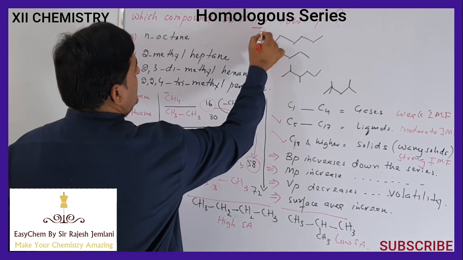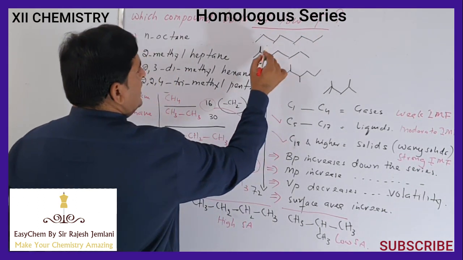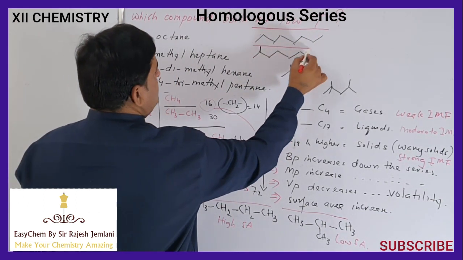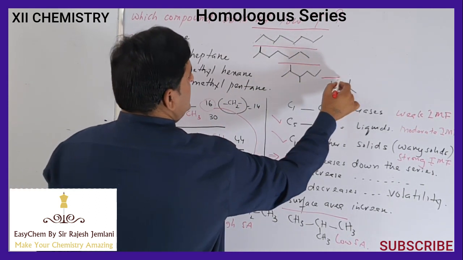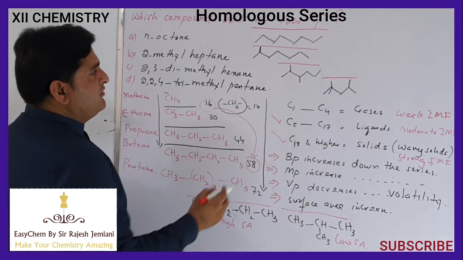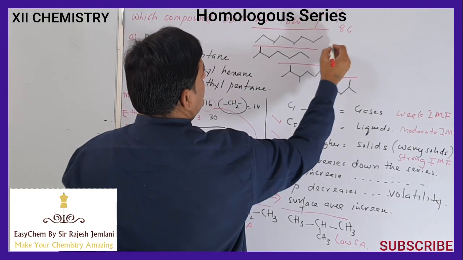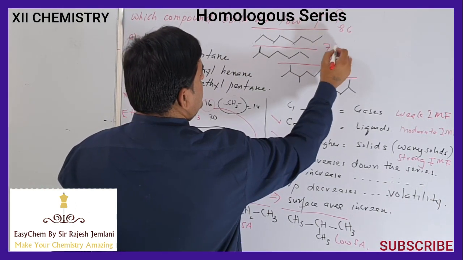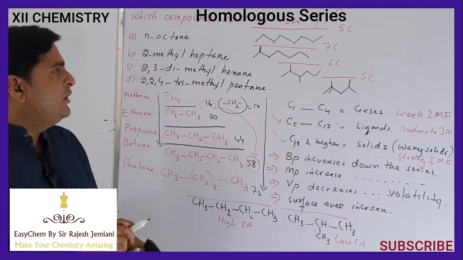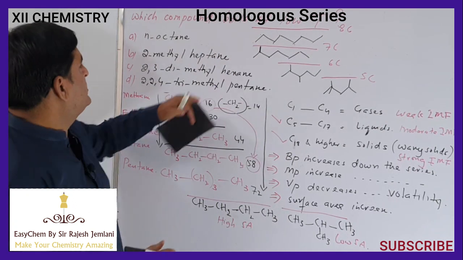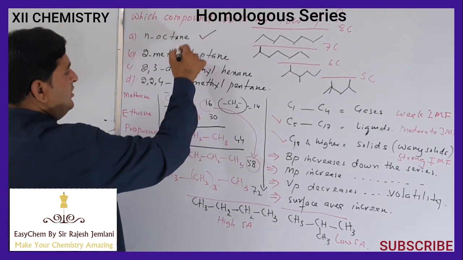Here there are 8 carbons in the straight chain. Here there are 7 carbons in the straight chain. Here there are 6 carbons in the straight chain. Here there are 5 carbons in the straight chain. So 8 carbon, 7 carbon, 6 carbon and 5 carbon. So the surface area for n-octane is larger than all the others.